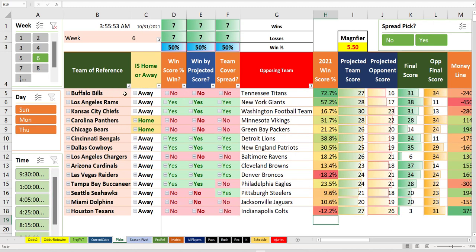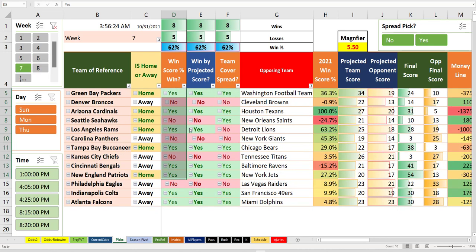This week, we lose a weird one up top, which was Buffalo against Tennessee, where Josh Allen can't get it in from the 1-yard line in the fourth quarter, barely losing this game. Carolina, not a good team. For some reason, we had the Bears over the Packers in this week. Yuck. God, I remember when I said that. That's why I hate the Bears now. We had the Chargers over the Ravens, but stuff down here wins over here, and this stuff wins here. That's what we're looking for, right?